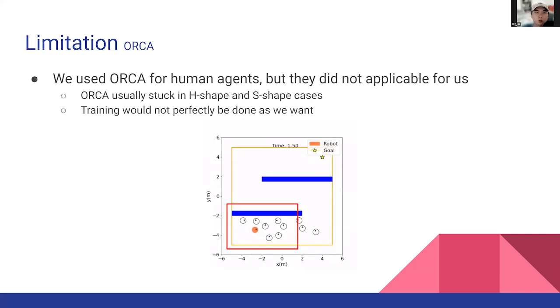Also, we used ORCA for human agents, but it was not applicable for this project. ORCA usually gets stuck in H-shape and S-shape cases like this here. The robot doesn't move at all. Because of this, training would not be perfectly done as we want. So if we succeed in training the SARL, we can give the SARL policy to the human agents as well.